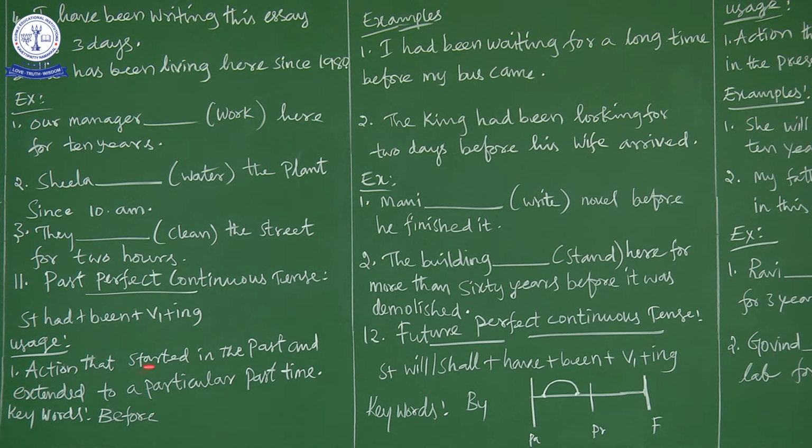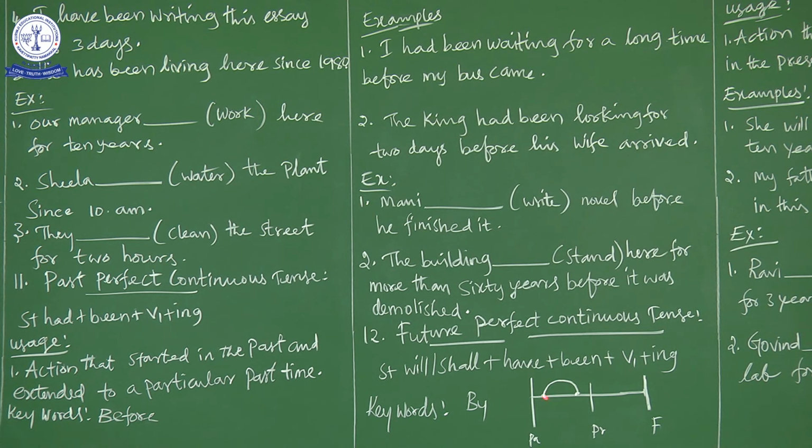So, action that started in the past and extended to a particular past time. Let us see the examples. I had been waiting for a long time before my bus came. Here, in the past I started waiting, and at this particular time the bus came. So the action of waiting is completed.